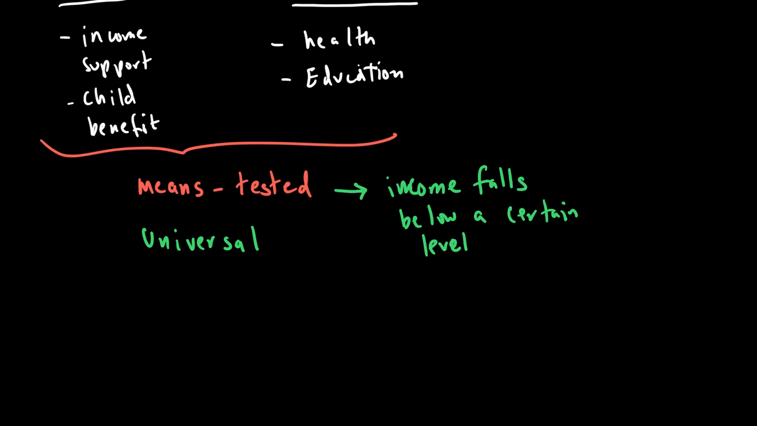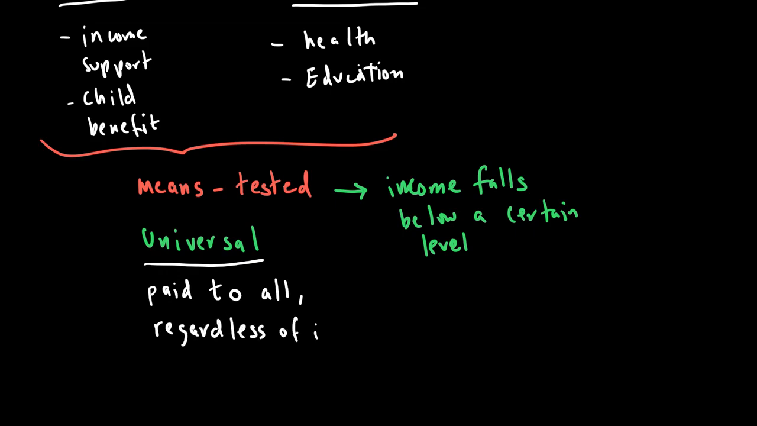On the other hand, universal benefits are those benefits which are paid to all, regardless of income. So if you get a benefit regardless of income, you are getting what we call a universal benefit. For example, education is a universal benefit. Regardless of income, people can take advantage of that. Or health in many countries is a universal benefit, which is given to anyone in the economy, irrespective of whatever income they're getting.